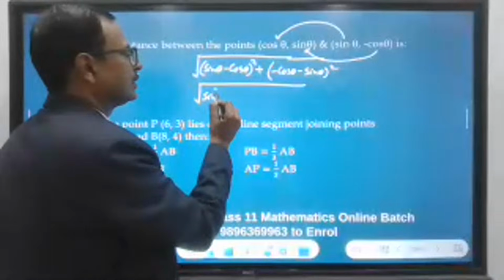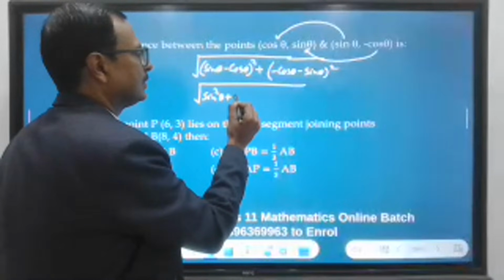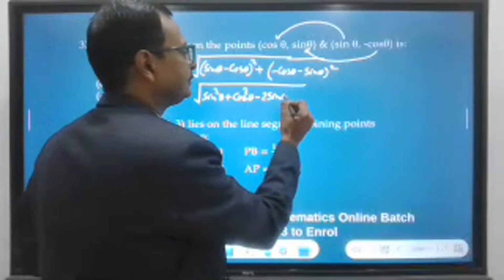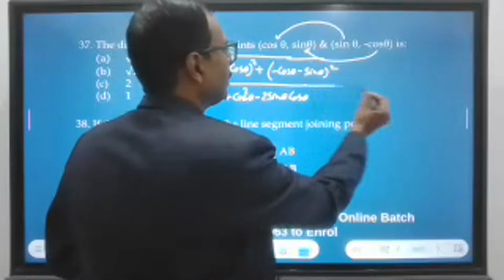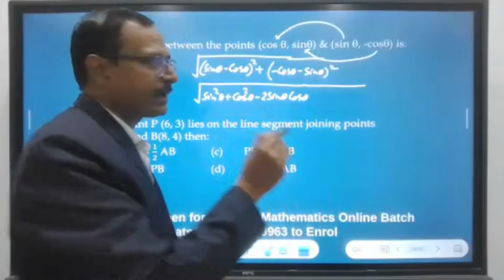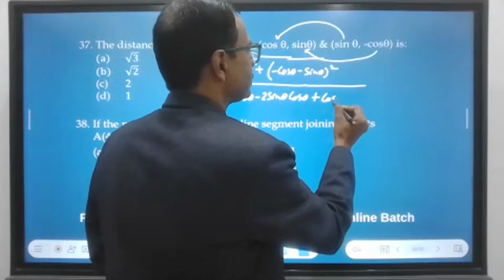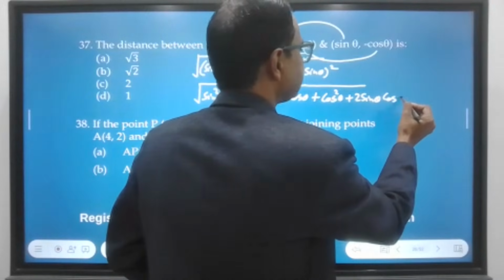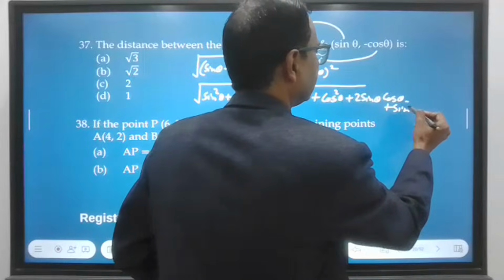A square plus b square minus 2ab. And just now I told you that minus a minus b whole square is actually a plus b whole square. So plus cos square plus 2 sine cos plus sine square.